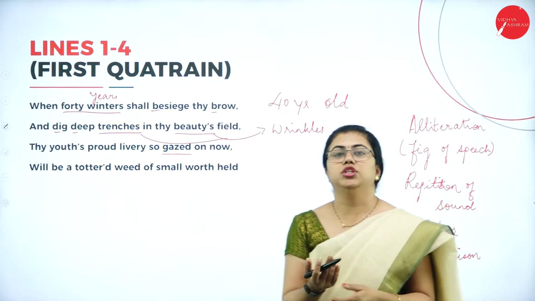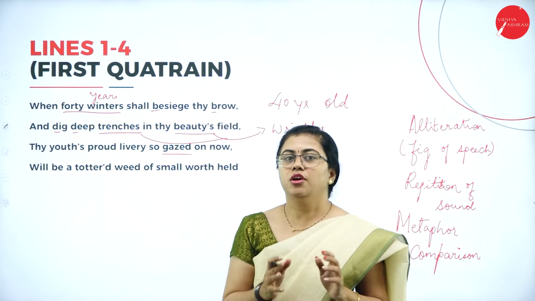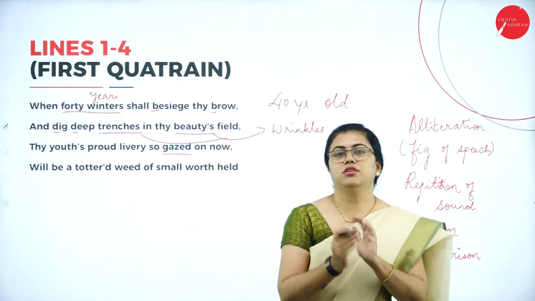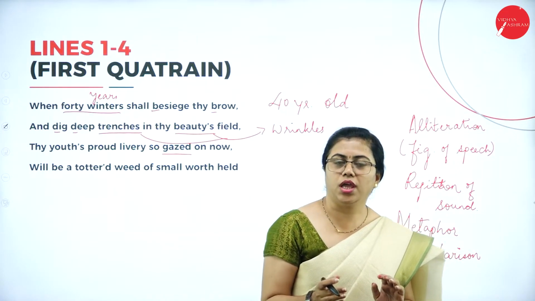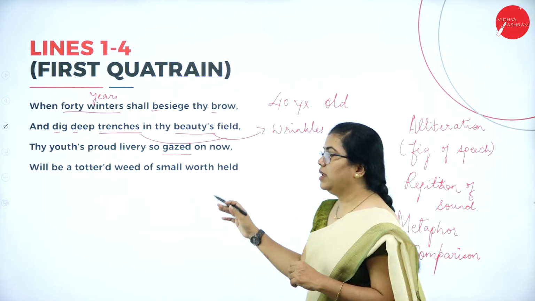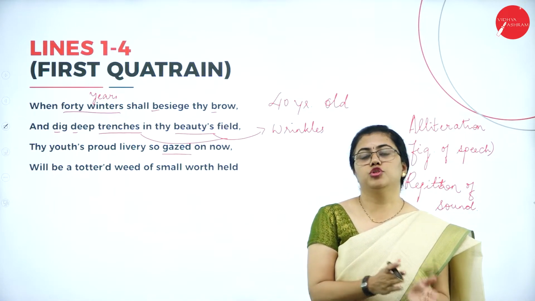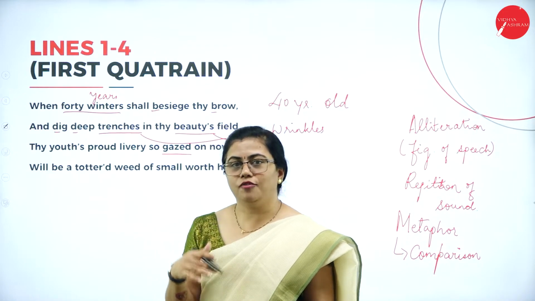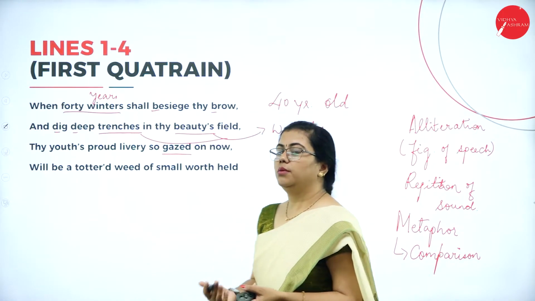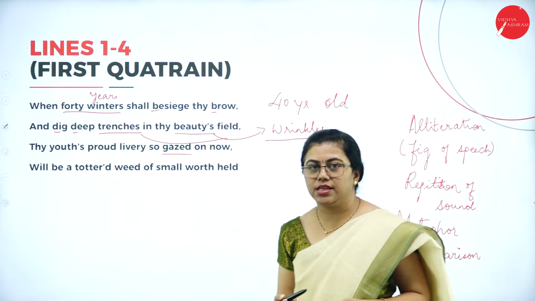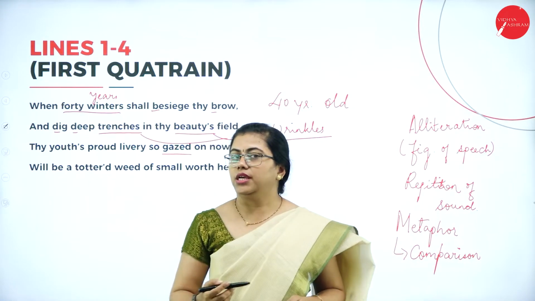As of now, the youth, the fair youth, he or she, whatever, he is only giving that word youth, not saying whether it is male or female. They will be gazed at because they are beautiful, so people are turning towards them and looking at them. But after 40 years, what is going to happen? The beauty will go down and they are going to have wrinkles on their face. That is what the poet is trying to tell over here.